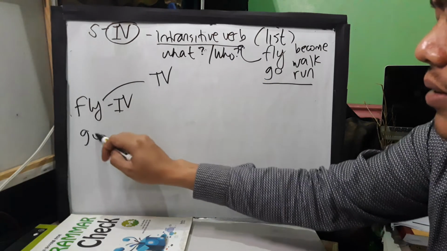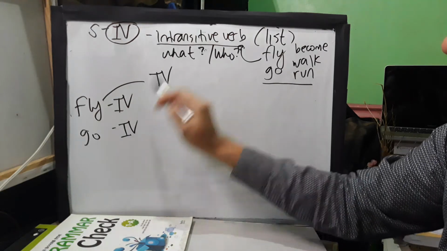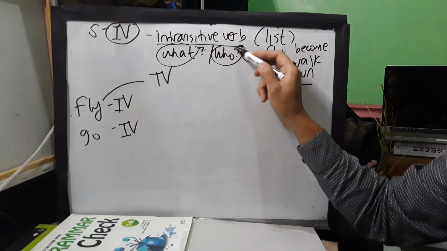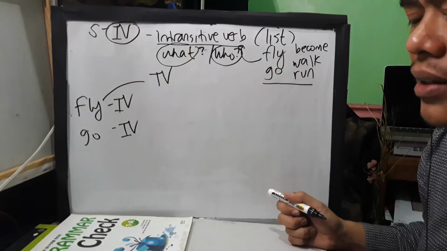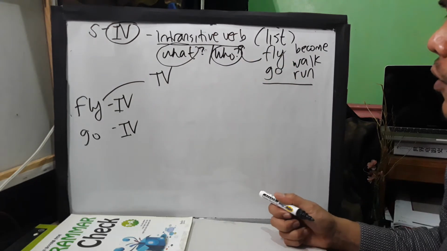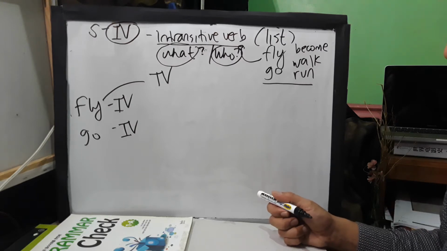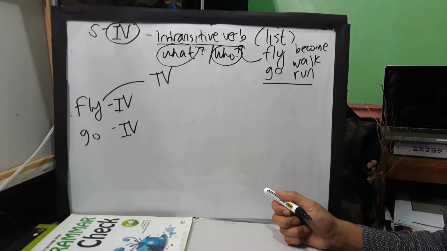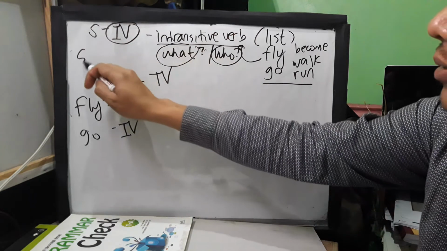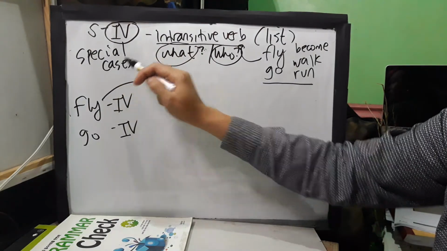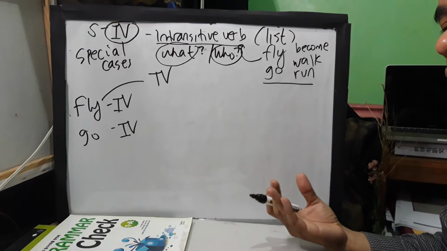Let's say go. Teacher, you said earlier that go cannot answer the question what and who. Yes, but in some cases, it can also be followed by a noun, and in that case, those are already special cases. That is why it is quite confusing.